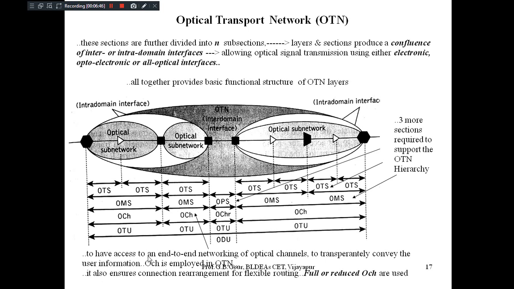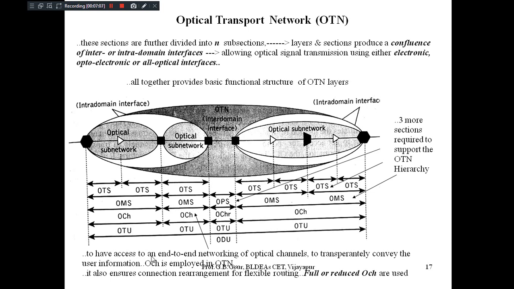To have access to end-to-end networking of optical channels, to transparently convey the user information, OCH is used in the OTN. So the optical channel is basically comprised of optical media only. Directly it is concerned with the physical optical medium.